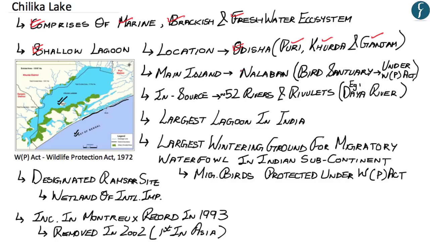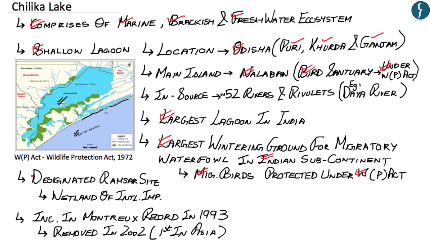Moreover, you also understand that one of the main islands in Chilika Lake, called Nalaban Island, is a designated bird sanctuary under the Wildlife Protection Act of 1972. In addition, Chilika Lake is the largest lagoon in India and is also one of the largest wintering grounds for migratory waterfowl in the Indian subcontinent. And these migratory birds which flock to the Chilika Lake are also protected under the Wildlife Protection Act of 1972.